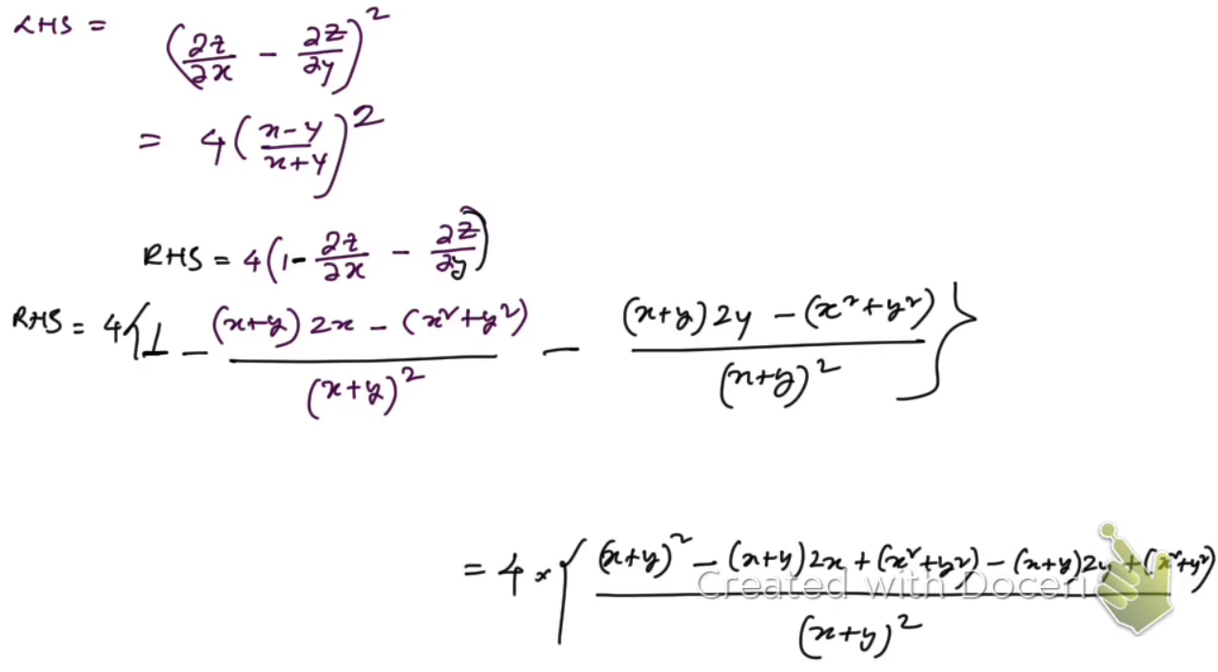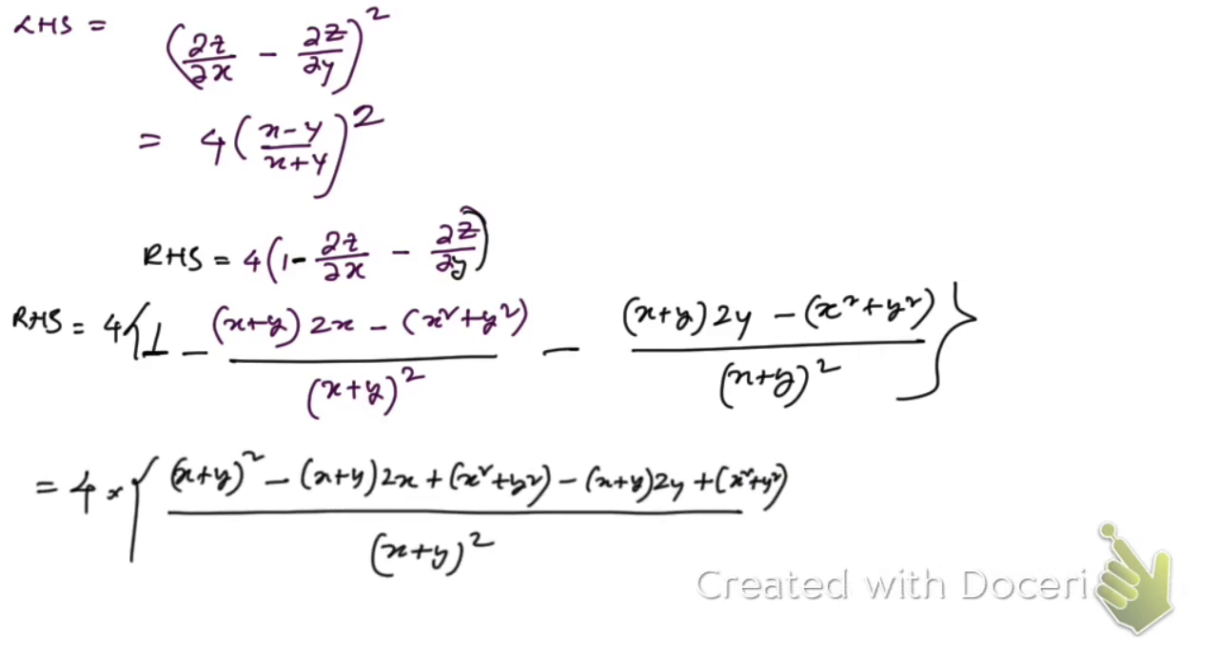Here the bracket should be closed. Okay, so this is what we have got now. Hope you have understood this. Now let us simplify. Here you see, if you add this 2, then you're gonna get 2 of x square plus y square. So let me simplify here directly.